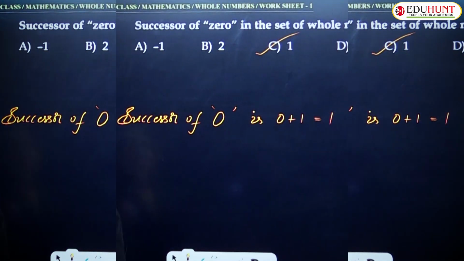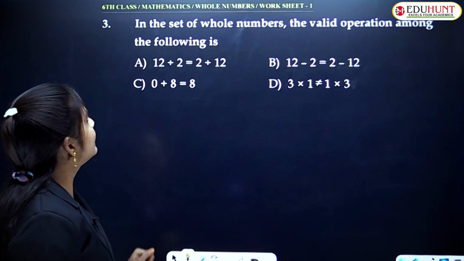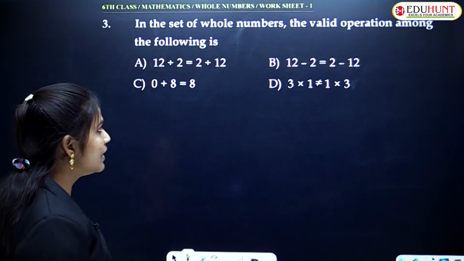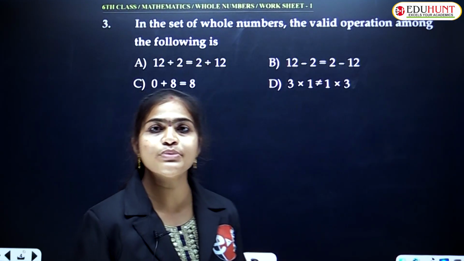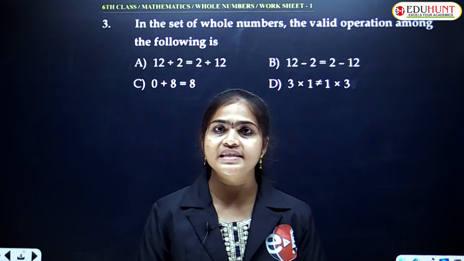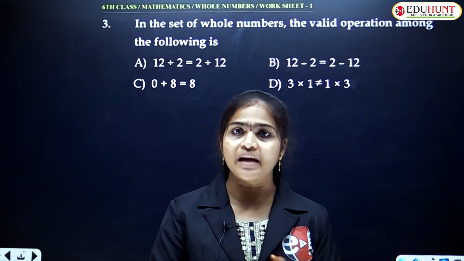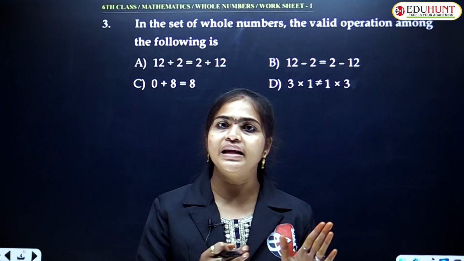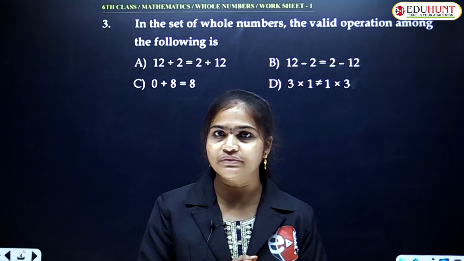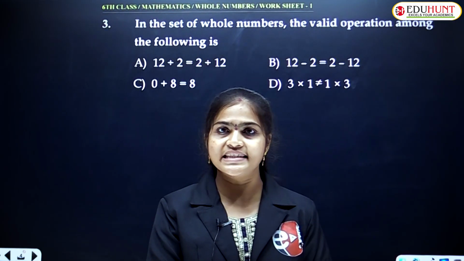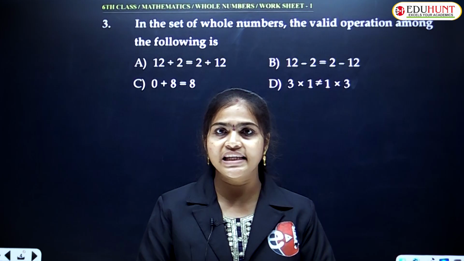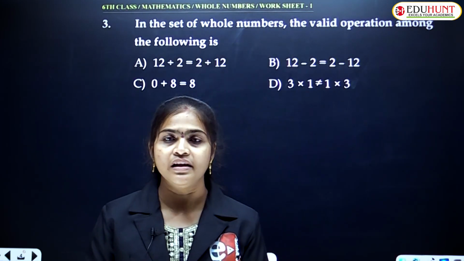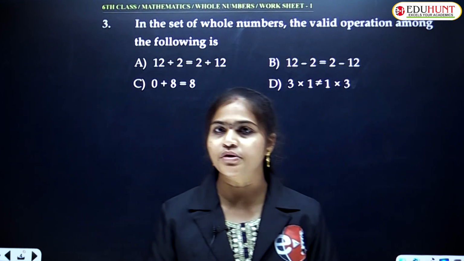Understood? Let us see question number 3. In the set of whole numbers, the valid operation among the following. In whole numbers, we have some properties, right? What are the properties? Closure property, associative property, commutative property, distributive property. In the same way we also have additive identity and additive inverse. But here additive inverse does not exist and additive identity exists. Multiplicative identity exists. Multiplicative inverse does not exist. This is all the concept we learned at the time of the synopsis, right?